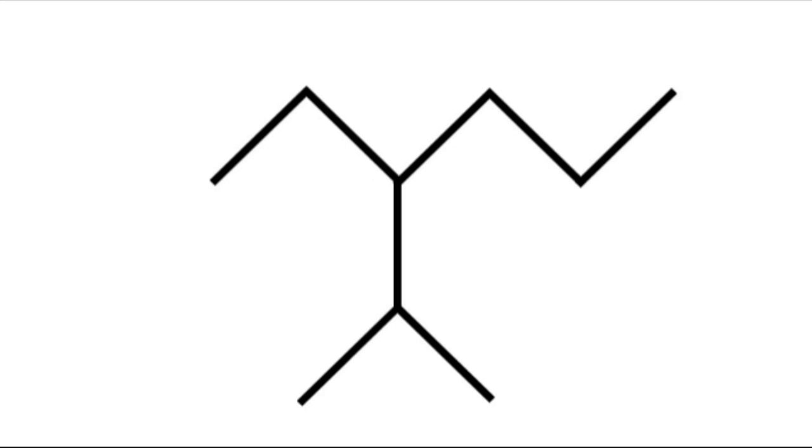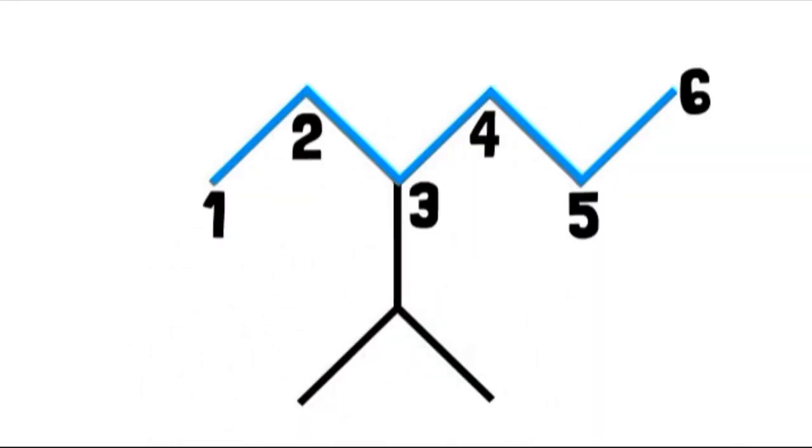If you tried this example, then you might have noticed that there are two potential parent chains. This chain contains 6 carbon atoms, and it has one branched alkyl group consisting of 3 carbons forming a V shape. It is commonly known as isopropyl, iso, because it ends with a V shape consisting of 3 carbon atoms, and propyl because it is an alkyl chain containing 3 carbon atoms. Its IUPAC name is 1-methylethyl.